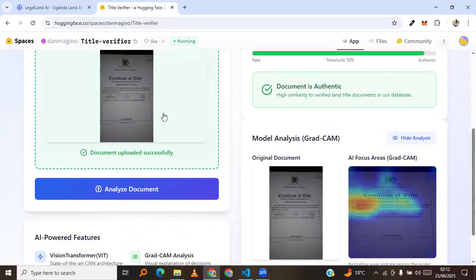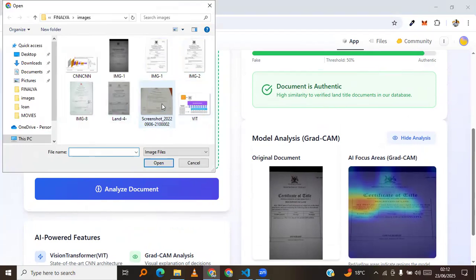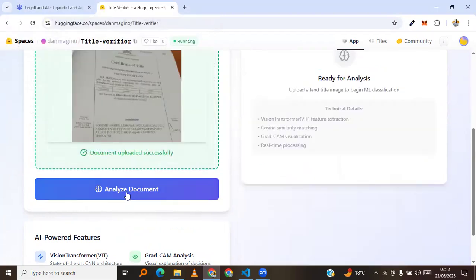So we'll still get another land title image. This time, let me use a half, because you're supposed to upload a full land title image, but let us try to use a land title image that is half. It's not complete, and we see what it gives us. Will it be able to classify it as original or fake? It's a half. It's not complete.